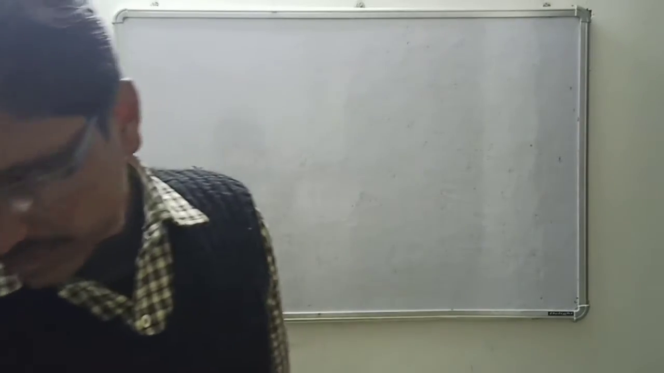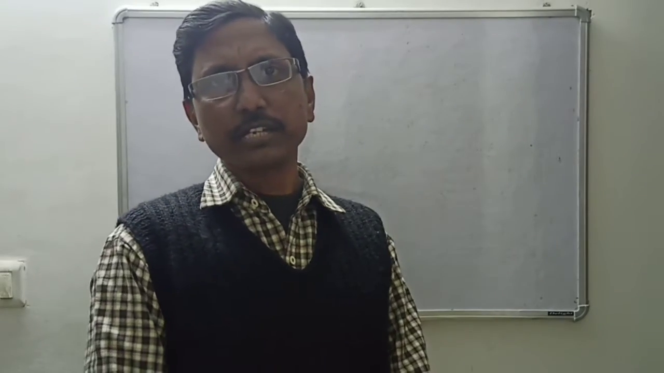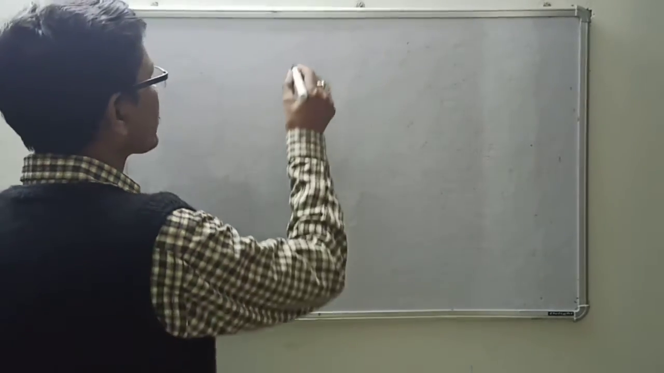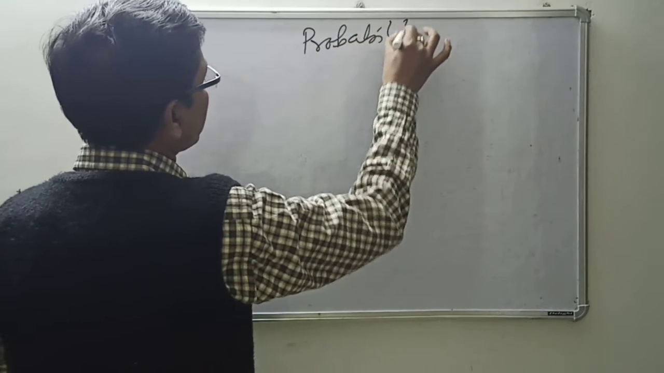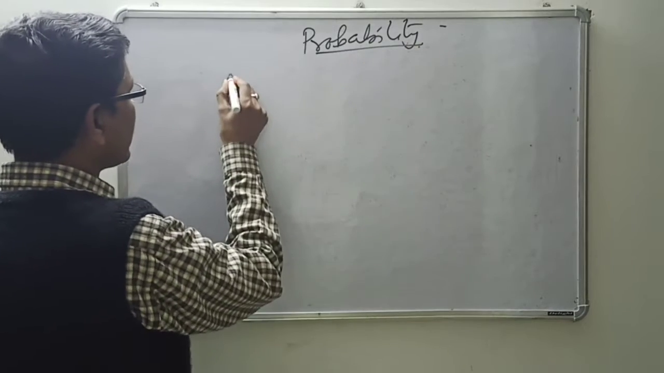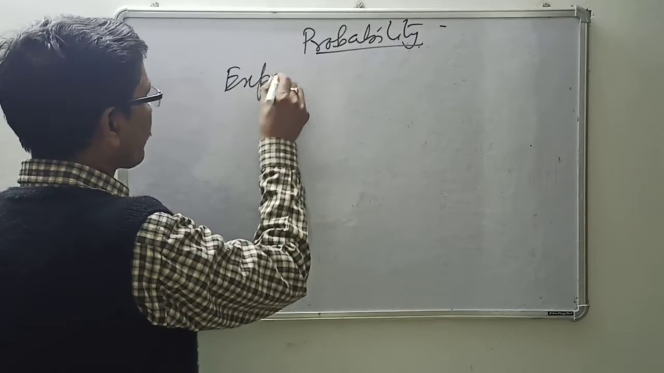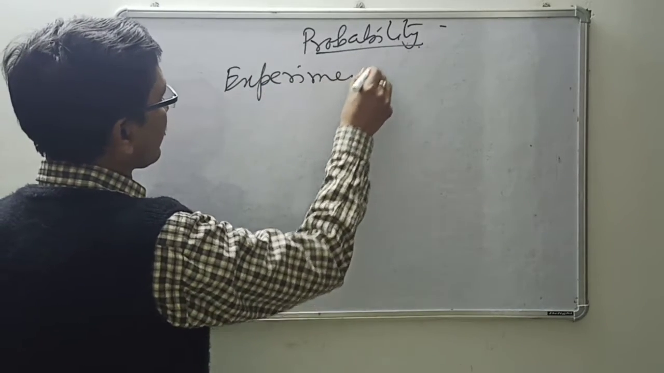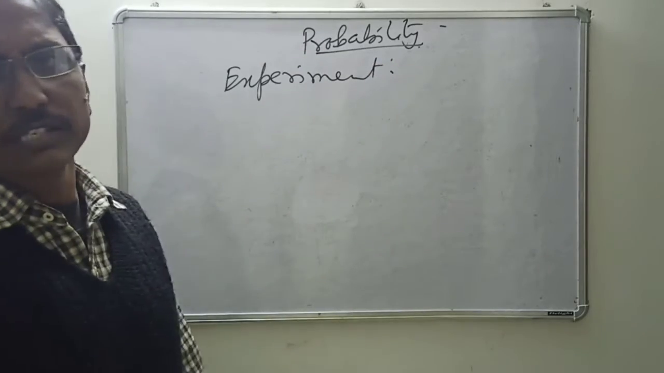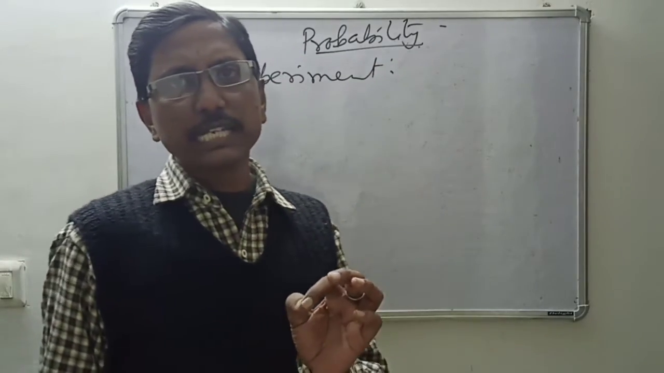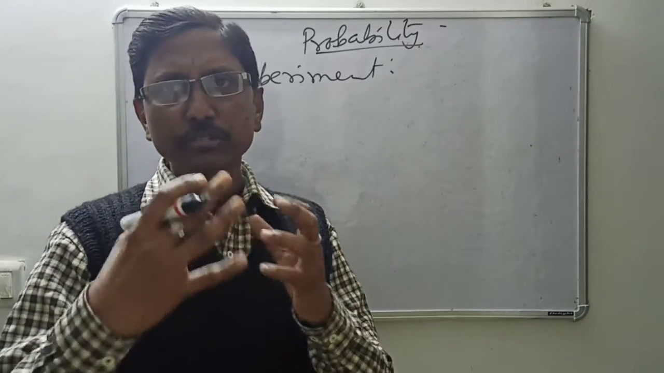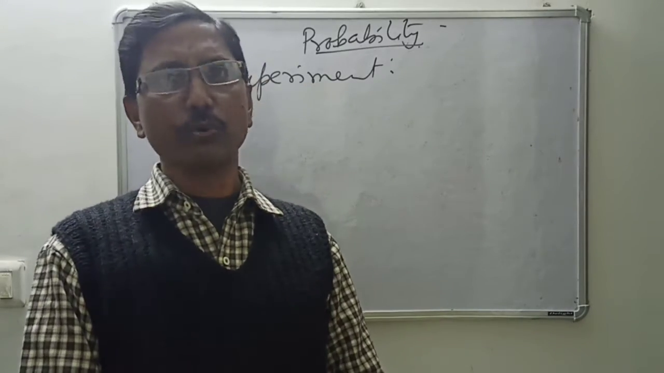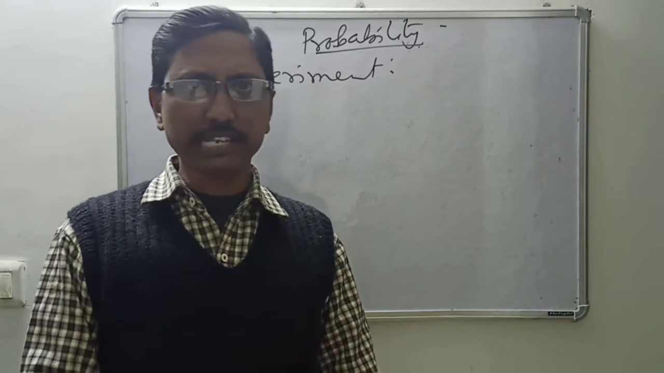like the experiment. In science we know the experiment, but here the experiment means what? We will do probability here. In this, first of all, we are getting the experiment. Experiment means what? An experiment is an operation in which all the possible outcomes, the results, are known. That is known as the experiment.